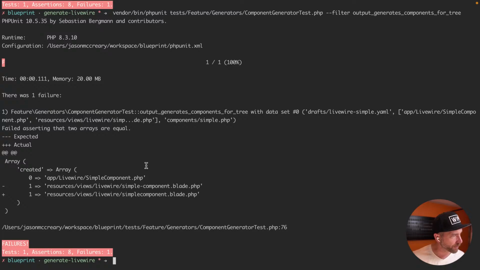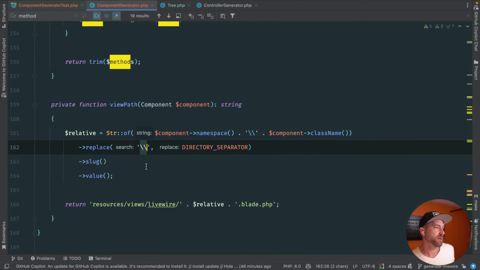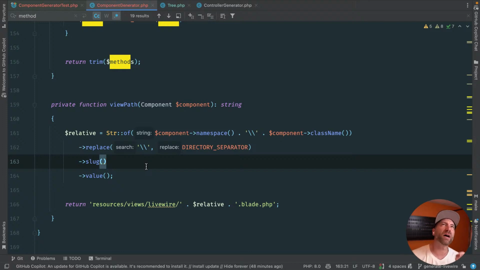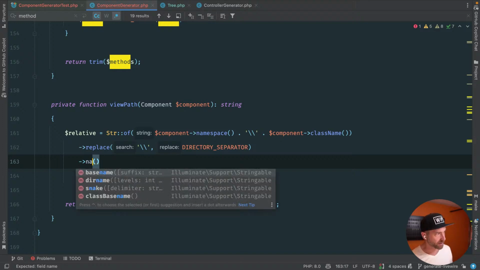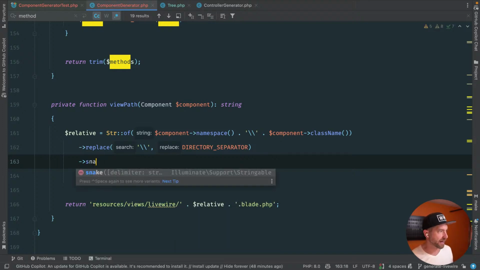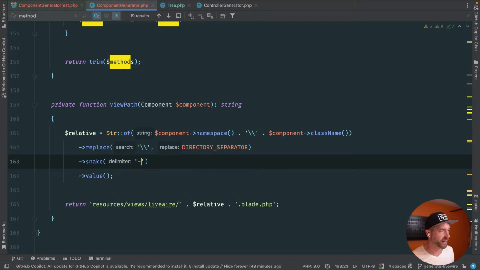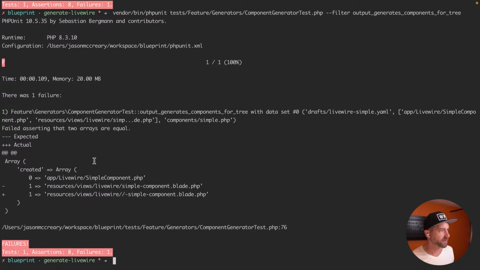Resources view, Livewire, simple component. Okay. How do we get from... wait, is it snake? Do I have to snake it? We don't slug. I need to go from title case to dasherize. Maybe it's dasherize? Or slug is dasherize, right? There's not a dash. What is that thing called? They have one. What is it? It's not snake. Well, what happens when I go snake? I think what they do is they go snake and you change the delimiter to dash. I think that's how you get dasherized.